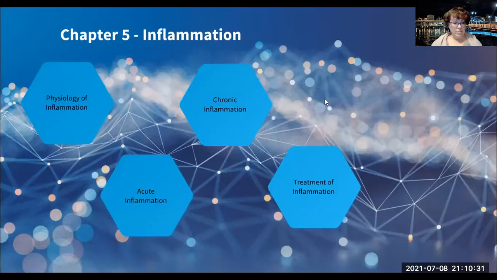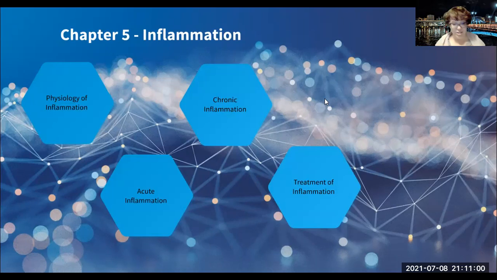So chronic inflammation may develop following an acute episode of inflammation if the cause is not completely resolved. So that flow chart that we looked at, where acute inflammation, if the cause persists, it can develop into chronic inflammation, or inflammation may develop owing to chronic irritation, such as smoking.